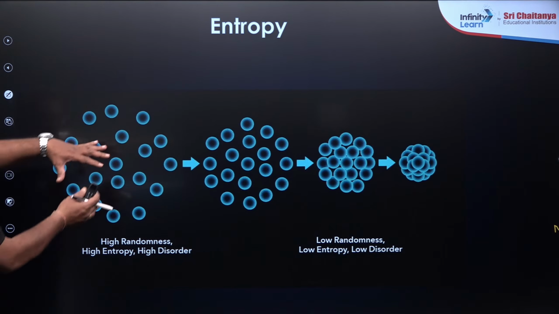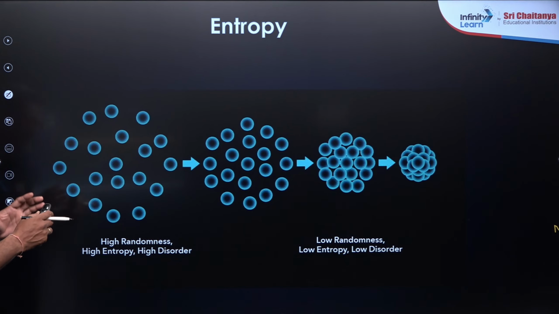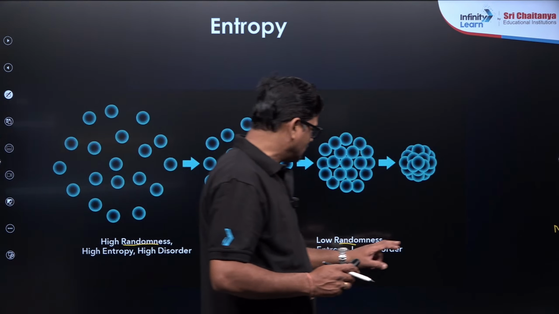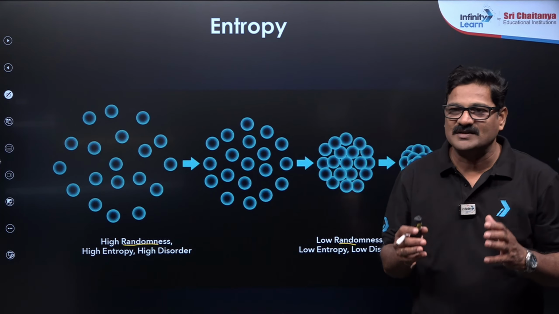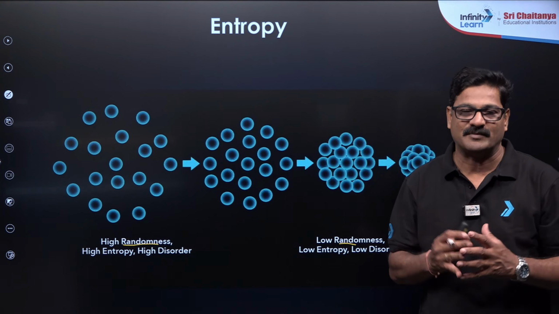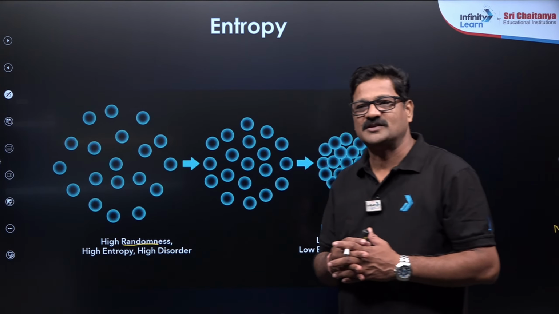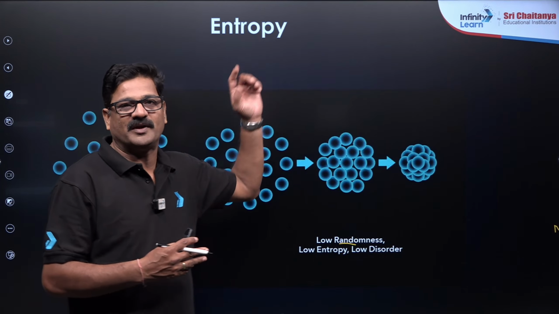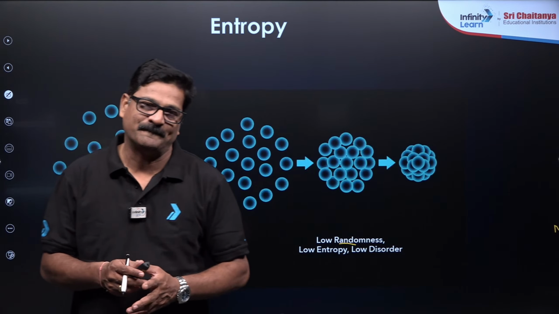My dear students, here the particles are going to be random. यहाँ पर randomness ज़्यादा है, यहाँ पर randomness बहुत कम है. So randomness is a measurable parameter which decides the thermodynamics. So thermodynamics में ये randomness measure करने के लिए और एक state property चाहिए, that is called entropy.